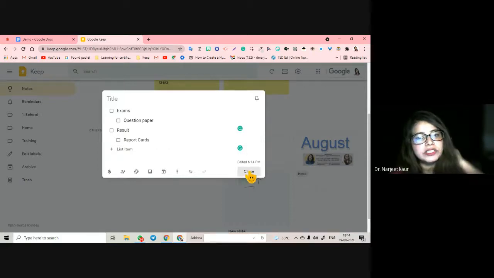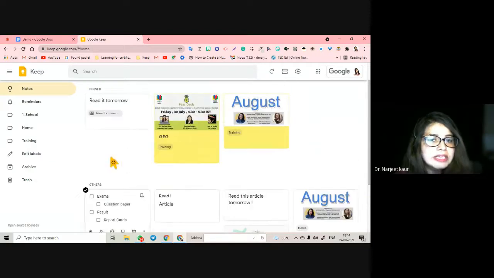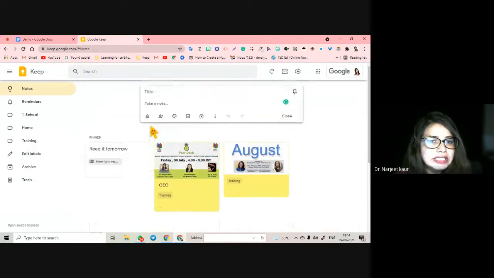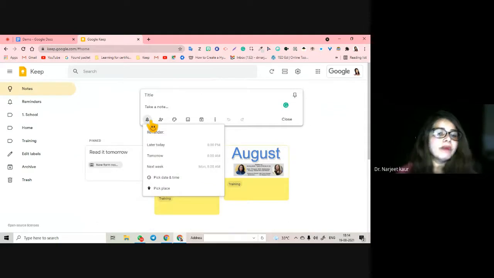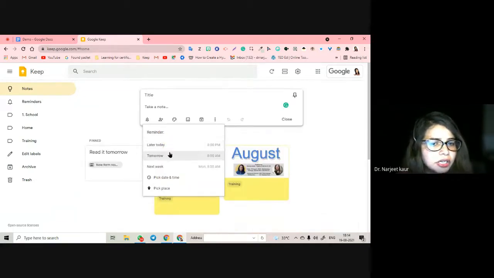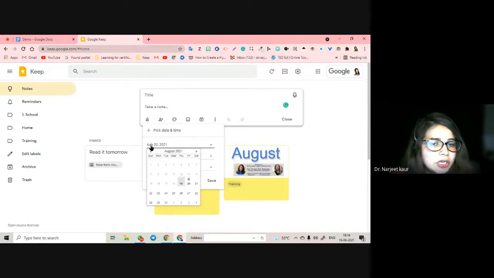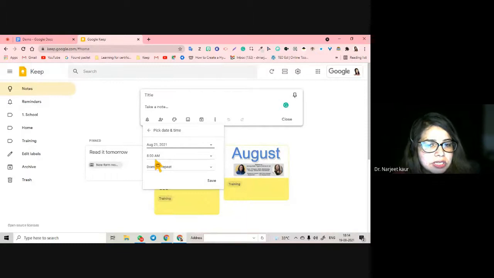So you are going to be tested on making a note and making a list. Third thing you are going to be tested on is adding a reminder. Reminder means when are you going to be reminded of this particular note that you have taken? You want to be reminded on a particular day, if this works for you, later today, tomorrow, next week, perfectly well. But if these options do not work, then you have to pick a date and time when you want to get reminded. So maybe on August 21st at 8 a.m. in the morning, or you can customize also.